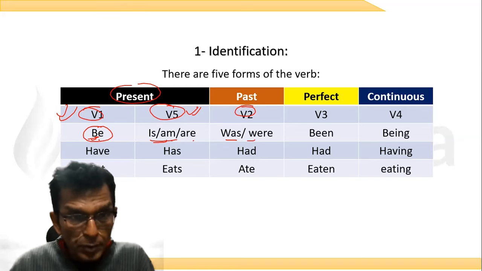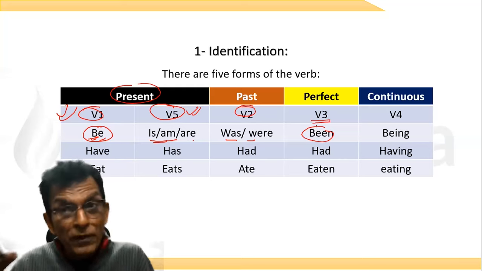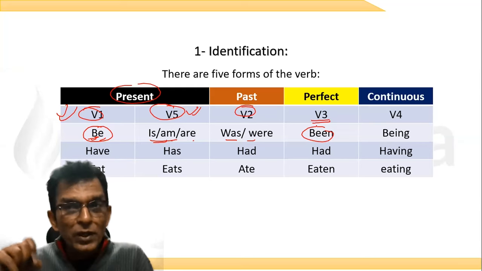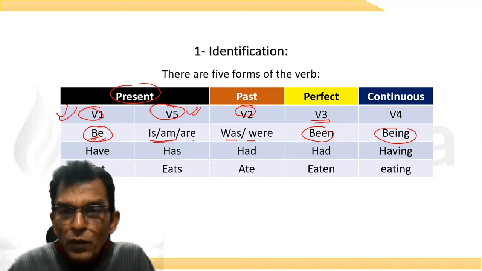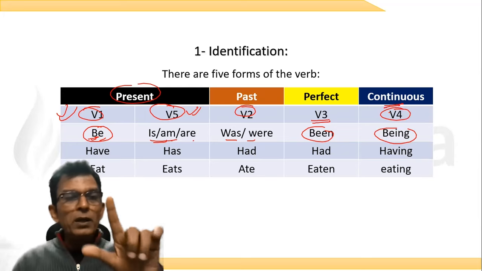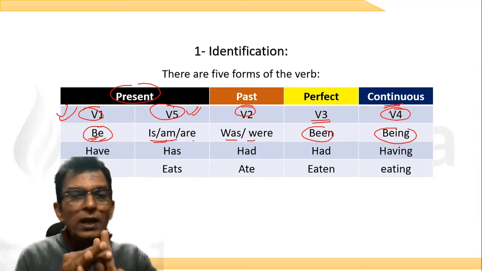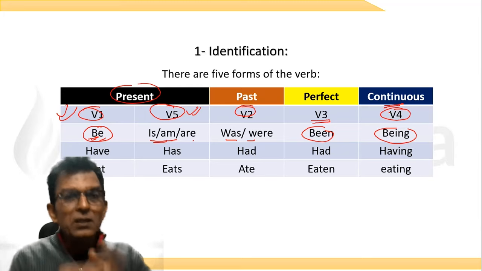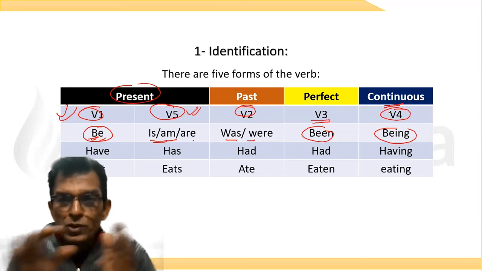And the same verb be becomes been when it wants to show the perfect tense. V3 we call them. And then the be itself becomes being when you want to show the continuous tense, and it is called the V4 form of the verb. So there are 5 forms of the verb, but the V1 and V5 show present tenses. V2 shows past tense, V3 shows perfect tense, and V4 shows continuous tense.